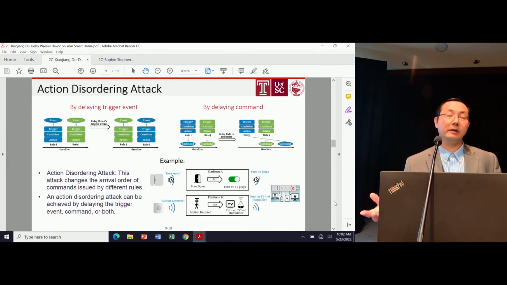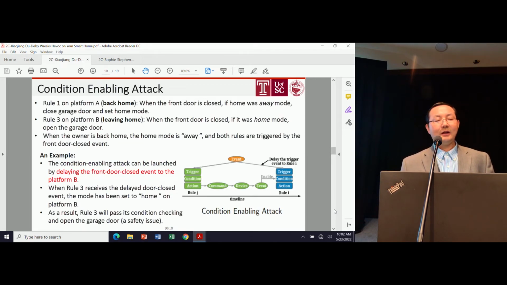The other example I want to present to you is called the action disordering attack. In this case, I see I only have 3 minutes left, so I'll skip this one and talk about the next one, which is a little bit more interesting. This is called the condition enabling attack.